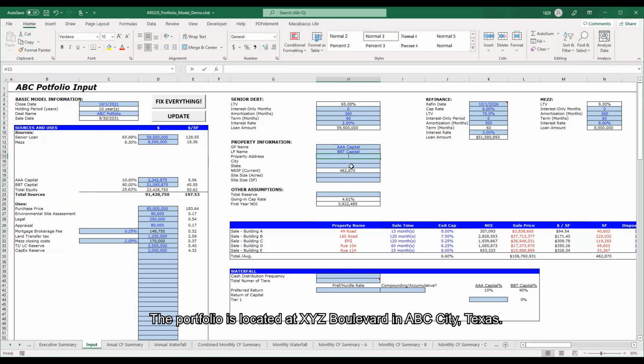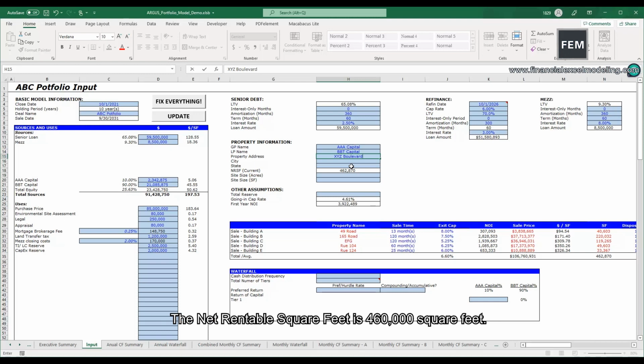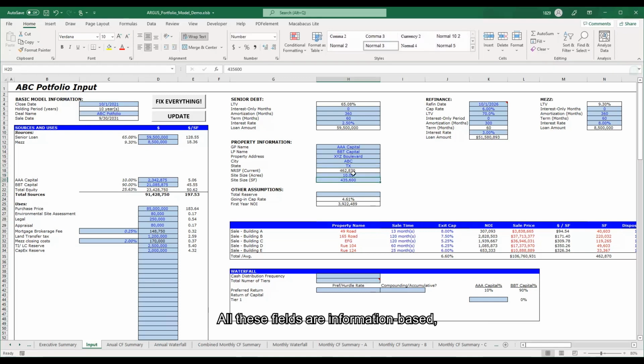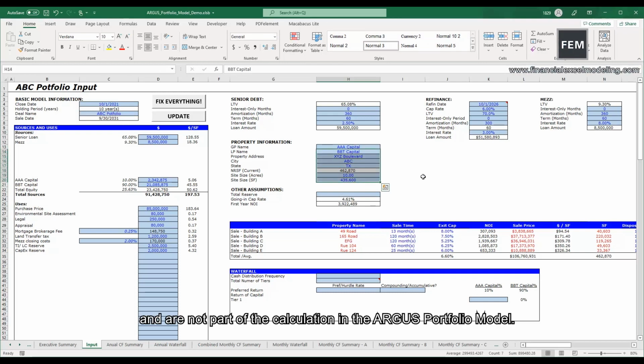The portfolio is located at XYZ Boulevard in ABC City, Texas. The net rentable square feet is 460,000 square feet. The site size is 10 acres, which is 435,600 square feet. All these fields are information-based and are not part of the calculation in the ARGUS portfolio model.